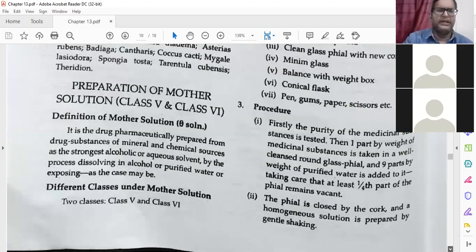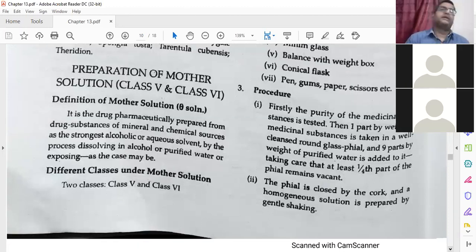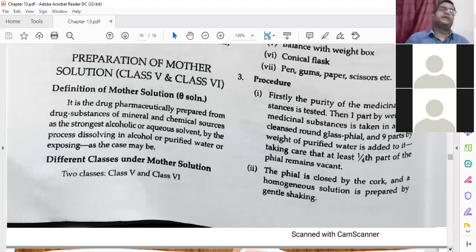Okay, so next we will go to preparation of mother solution. Mother tincture is done. Now we have to study the preparation of mother solution. How will you prepare the mother solution? Class 5 and class 6 we already know, 5A and B, 6A and B. The definition of mother solution is again, just see the slide.